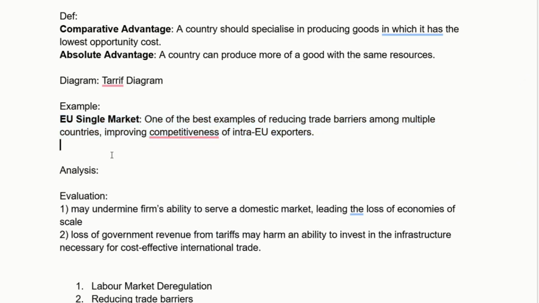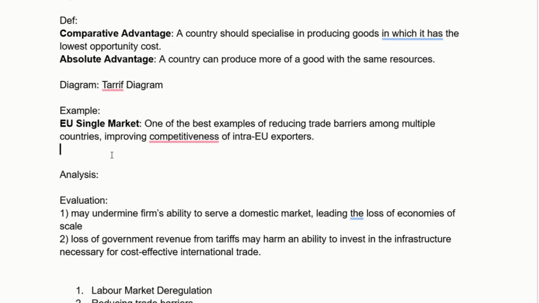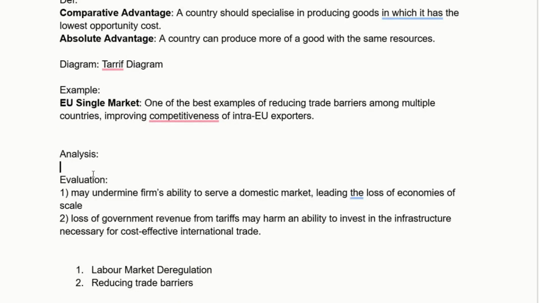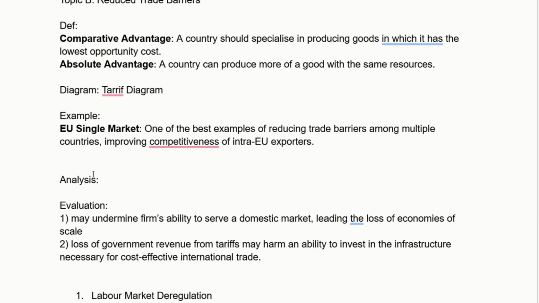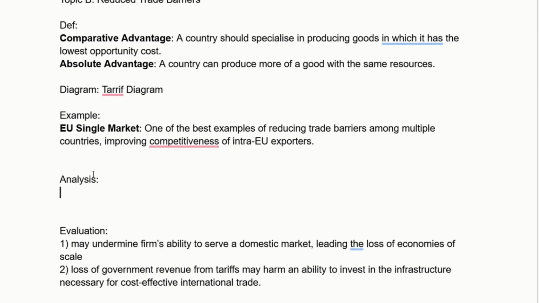So you can look at how much German export there is to other countries within the European Union, in part because there are no trade barriers in place. So what's the explanation for why this works? Well, I think you want to really focus on two things. The problem we have with making this argument is most of the time trade barriers in general are about protecting your domestic markets, and you want other countries to have lower trade barriers so that you can export to them.